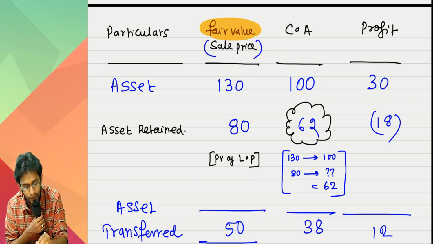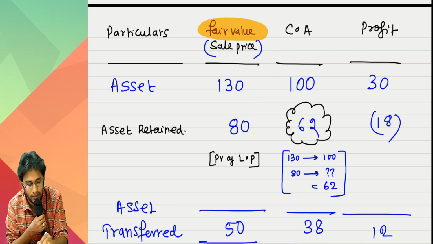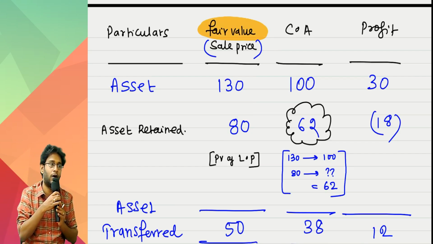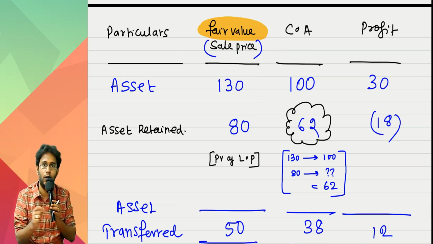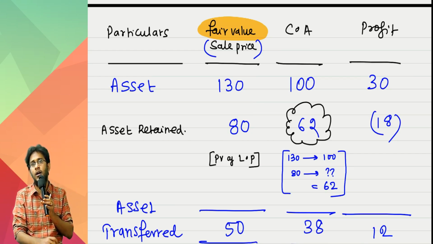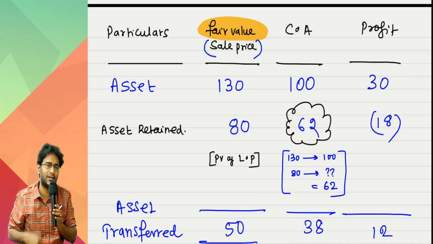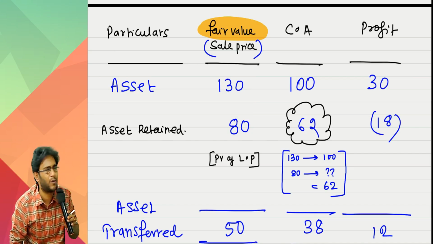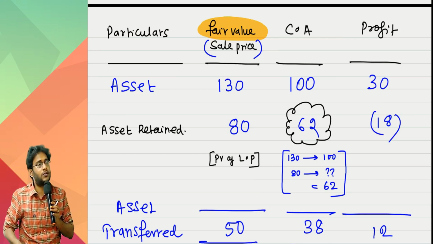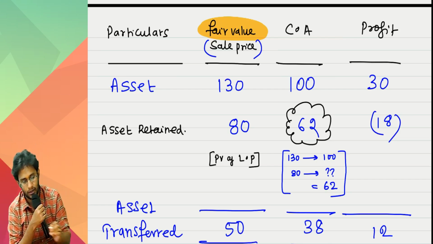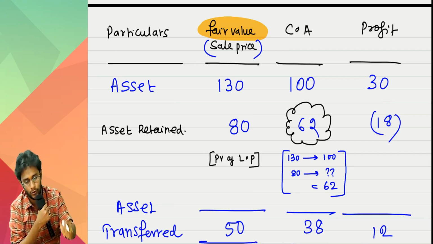The fair value may or may not be the selling price according to your contract. I don't care. Even if you collect 150, this table has to be done only with 130 as the sale price. The 20 rupees you cheated, you took as a loan transaction, and the loan has to be accounted separately. Normal Ind AS 109 will apply. There is nothing much in this. It's simple. Now when you apply, you will get more control. Let us see.